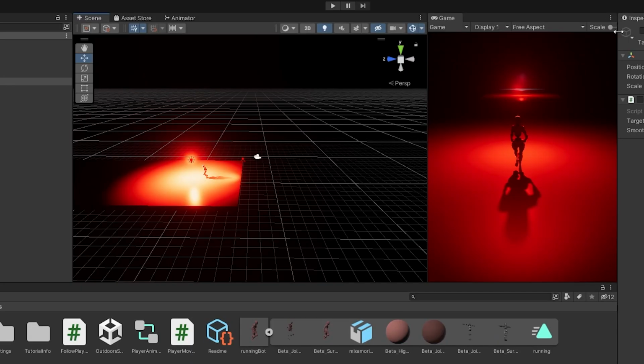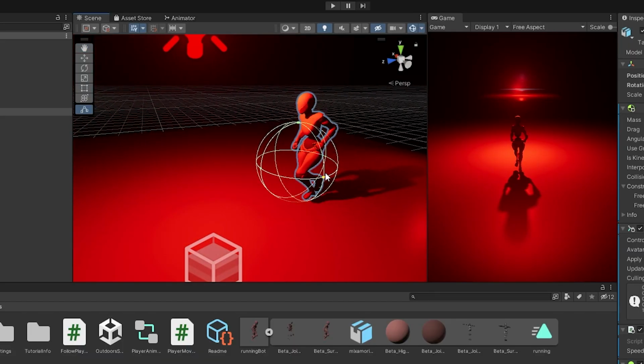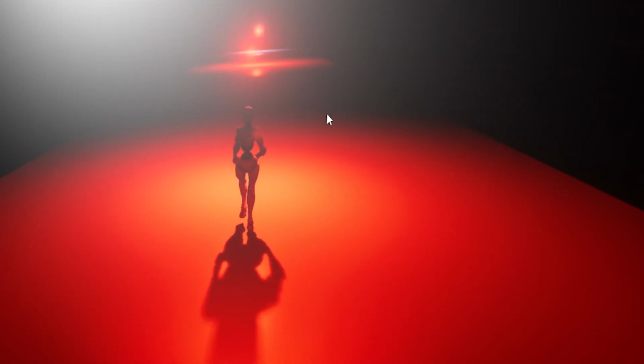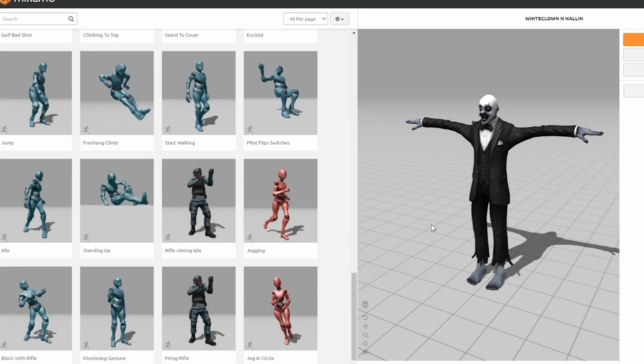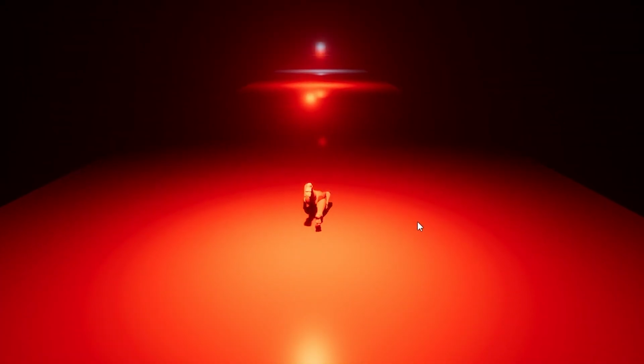Now I'm not the genius you think I am, especially not in 3D modeling, which is why there are other geniuses in this world that make my life much easier. And that is Mixamo. Mixamo, very nice. Okay, we'll go with this for now. We may have a small problem though.